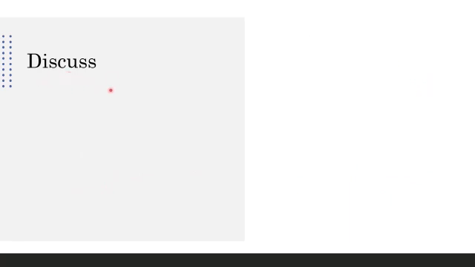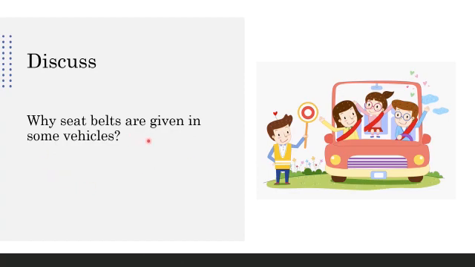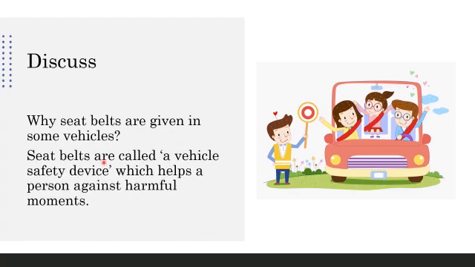Let's discuss something which is very important. Can you see this vehicle? Most of the vehicles have these seat belts. If you remember, even in a car when we sit, we put on a seat belt. Why are seat belts given in some vehicles? Let's see why they are given. Seat belts are called a vehicle safety device.